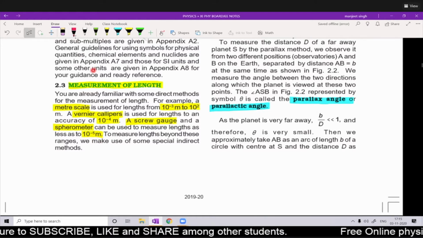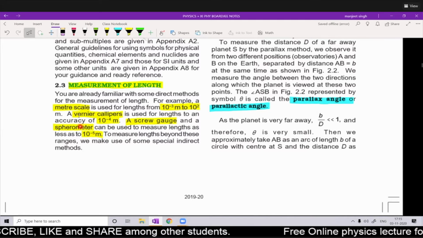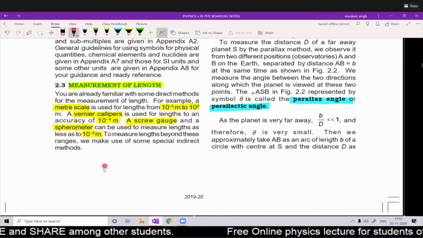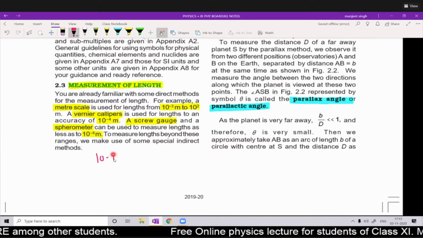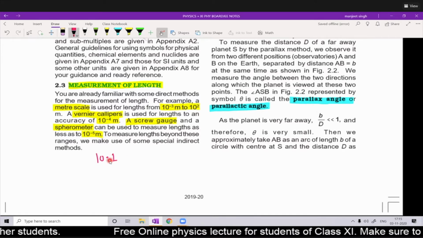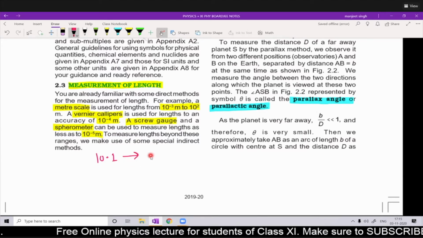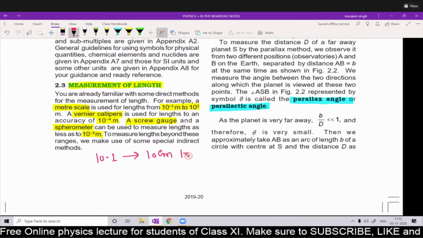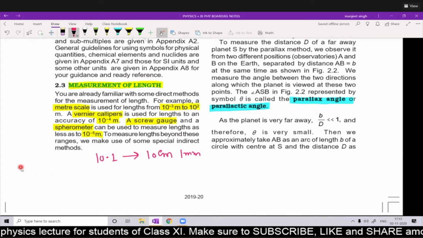For example, to understand this, suppose we are measuring with a meter scale, and we measure 10.1. So we measured the value up to one place of decimal. We are measuring here 10 centimeter. What does it mean? 10 centimeter 1 millimeter. Okay, that is from the meter scale.